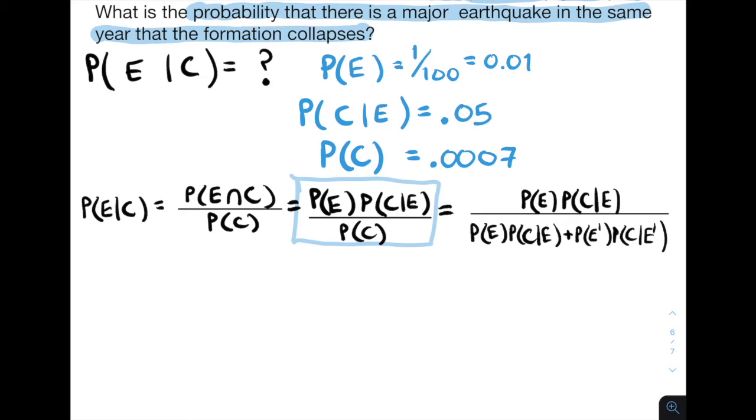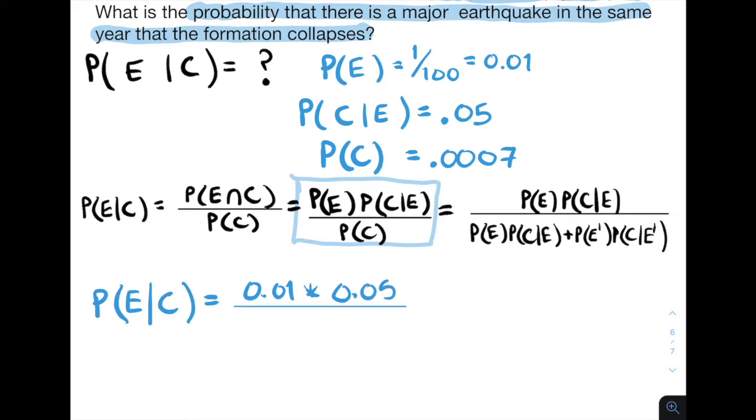So we can find the probability of a major earthquake happening given the formation has collapsed as 0.01 times 0.05 divided by 0.0007, which works out to be 0.714. So there is a 71.4% chance that there will be an earthquake happening the same year that it collapses.